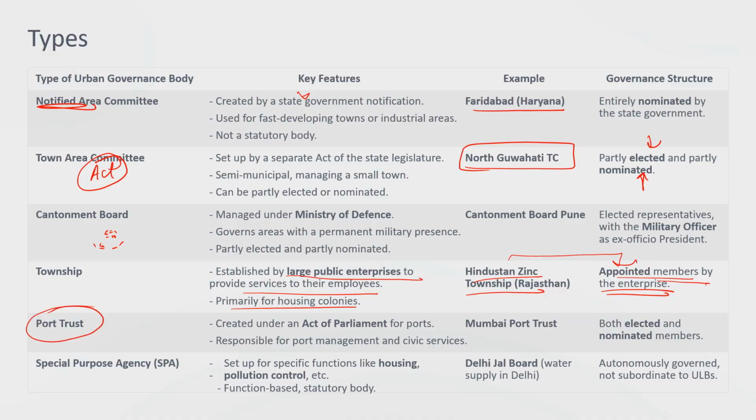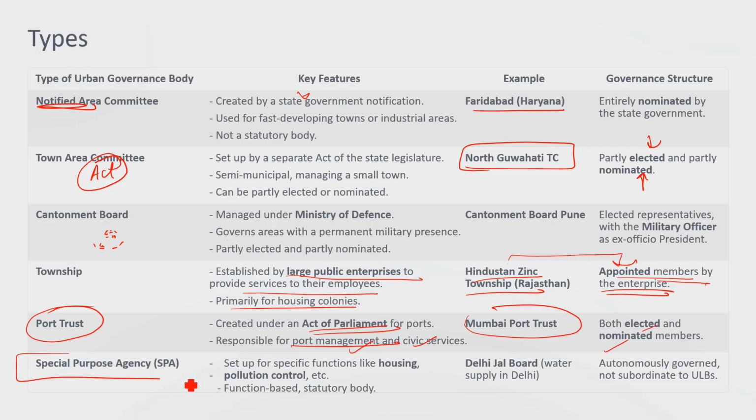Next is Port Trust. Ports are mainly formed by the Act of Parliament, the Act under the major ports, right? So there also people will reside, and there will be a complete trust over there. So here the trust is built, for example, Mumbai Port Trust, and that trust is responsible for port management and civic services. The members are elected and nominated.